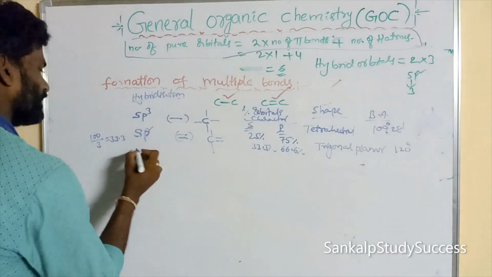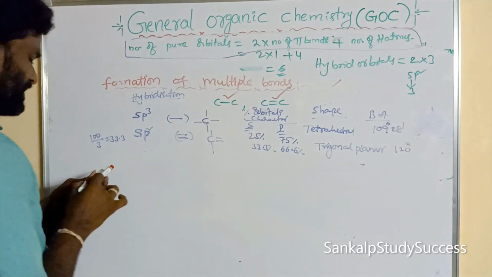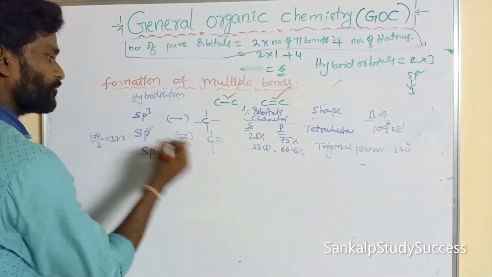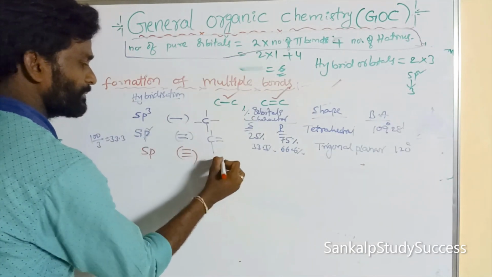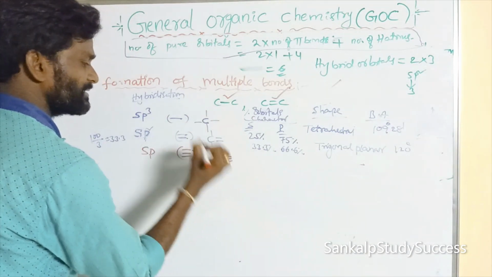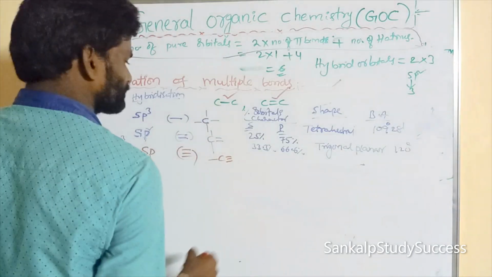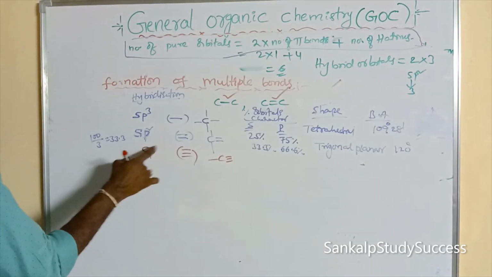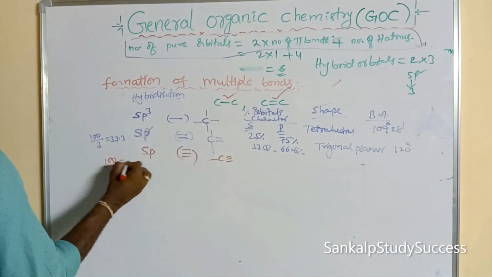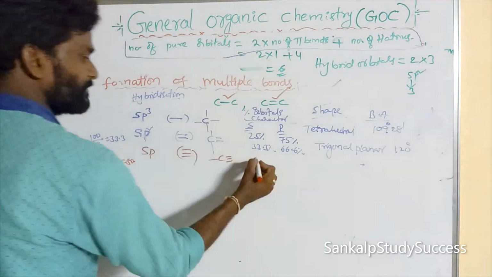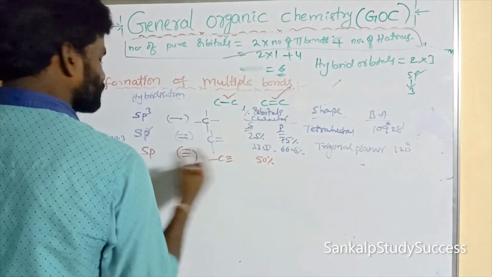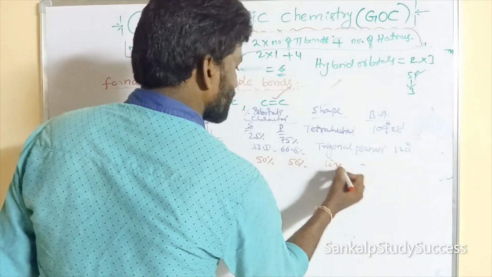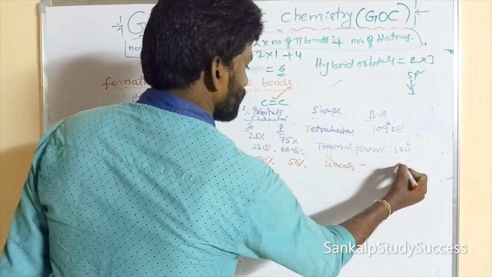And the last one, sp hybridization. sp hybridization can form a triple bond. So one must be a triple bond, and the other a single bond. In sp it is 100 by how many orbitals? 2. 100 by 2 is equal to 50. So S is 1, that is 50%, and P is 1, that is 50%. The shape is linear.